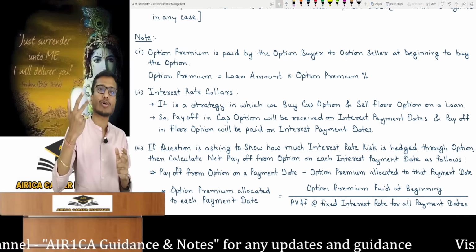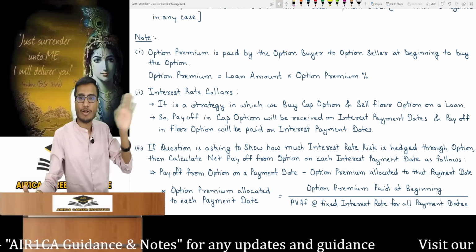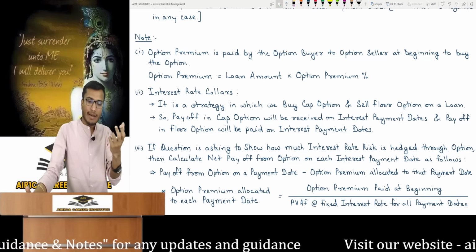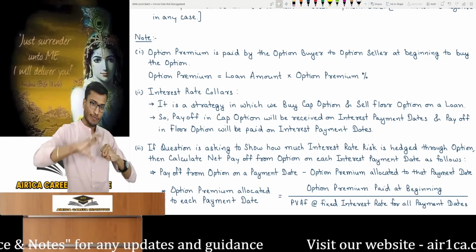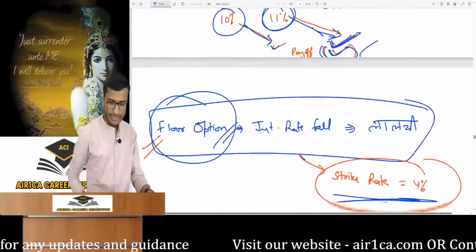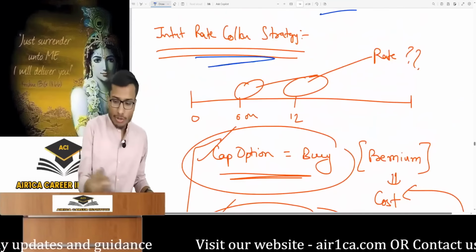Now interest rate collar. Some might mistakenly consider this a separate option, but it's not an option. It is truly a strategy. In this, what we do is buy a cap option on the loan and sell a floor option. So what does this mean? Listen carefully. It's very simple. What is the interest rate collar strategy?